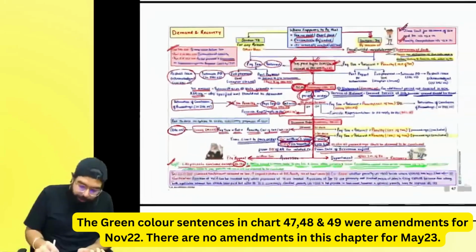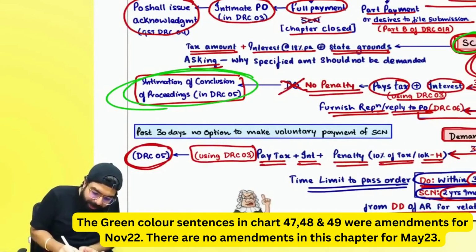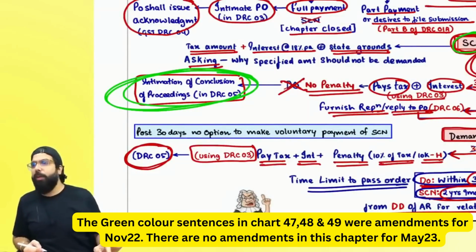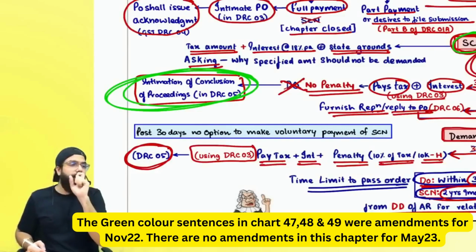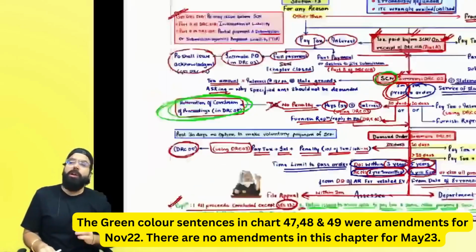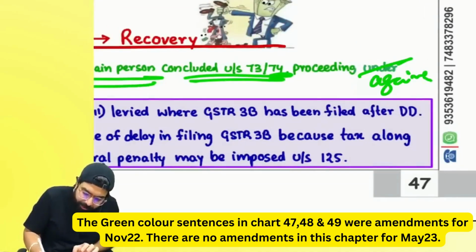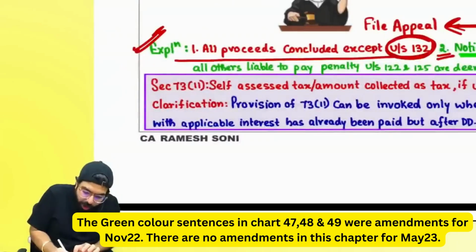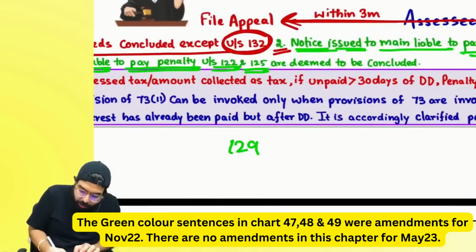Now, supposedly I was given a show cause notice. I made all the tax payment and what happened? All the proceedings were concluded against me, but other than 132. Now listen to me very carefully. Proceedings concluded against me. Earlier what used to happen, all the proceedings against all other persons who are liable to pay penalty under section number 122, 125, 129, 130 are also concluded.